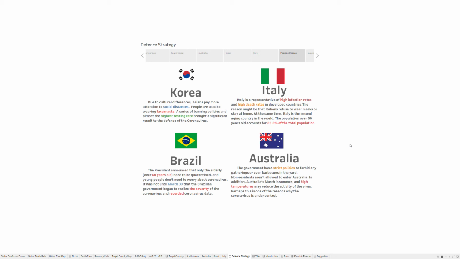The reason might be that the Italians refuse to wear masks or stay at home. At the same time, Italy is the second aging country in the world. The population over 60 years old counts for 22.8% of the total population.